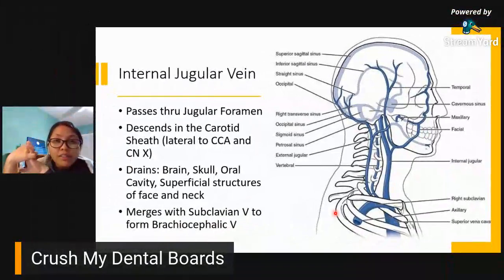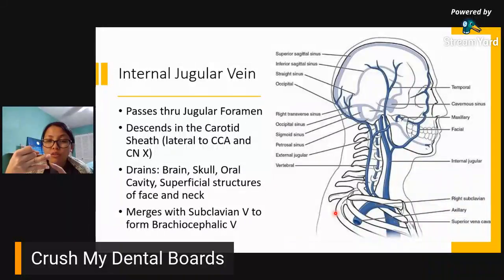Ano nga ulit ang contents ng carotid sheath? If you would recall. Ano-ano ang contents ng carotid sheath? You have your internal carotid. You have your common carotid artery. What else? Diba usually vein, artery, and nerve meron?